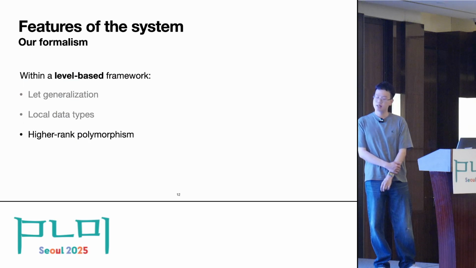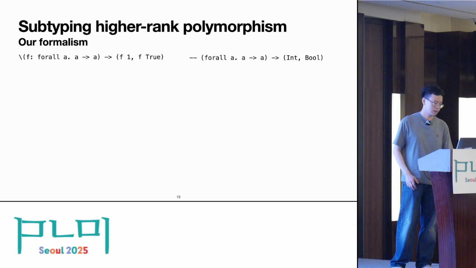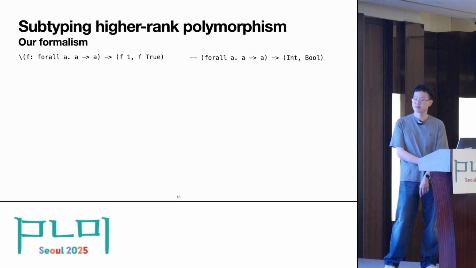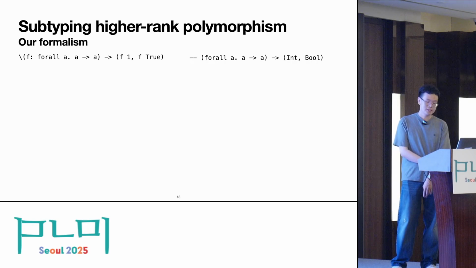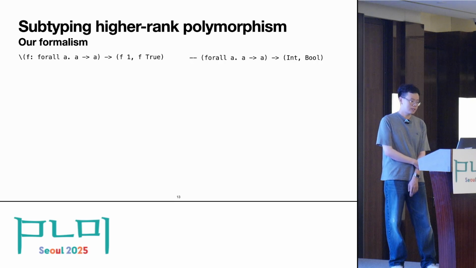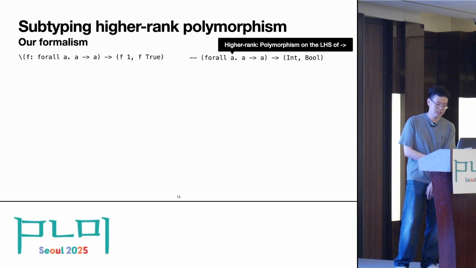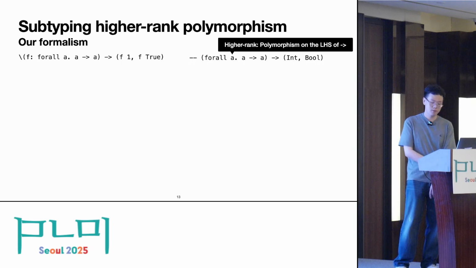And finally, the last feature of our system is higher rank polymorphism. As an example, consider a lambda expression where the input is annotated as a polymorphic identity function type, and in the body, this f is applied to both int and bool. The type of this lambda is a so-called higher rank polymorphic type because there is a universally quantified type, for all a, a to a, appearing on the left-hand side of the arrow.